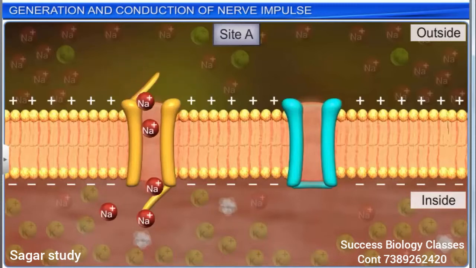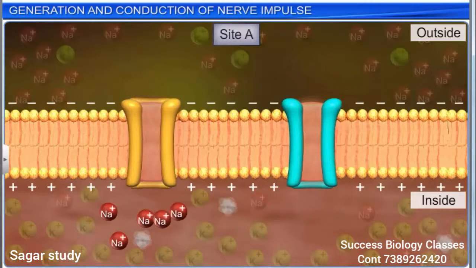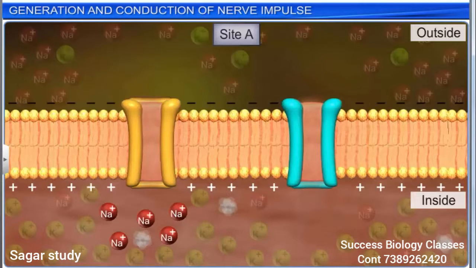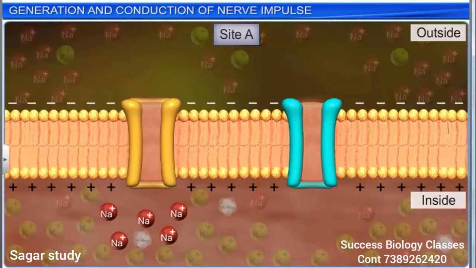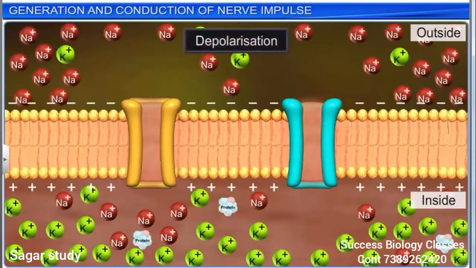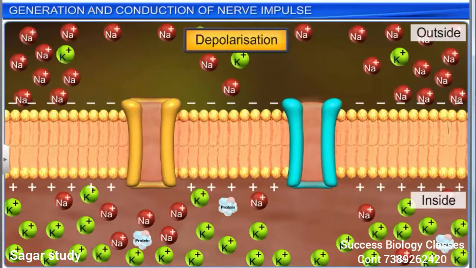This leads to a rapid influx of sodium ions that reverses the polarity of the site. That is, the outer surface of the membrane becomes negatively charged and the inner surface becomes positively charged. This reversal of polarity across the two sides of the membrane is called depolarization.